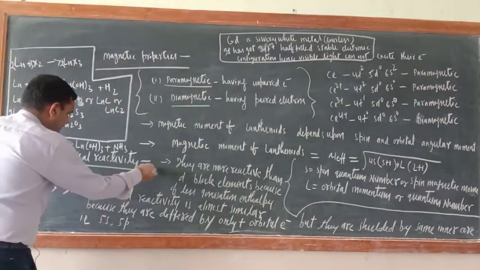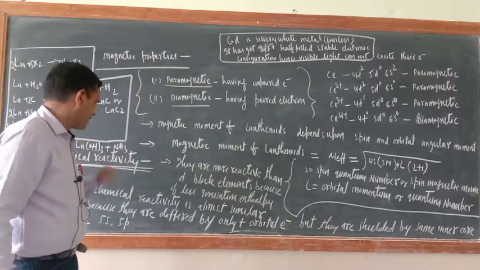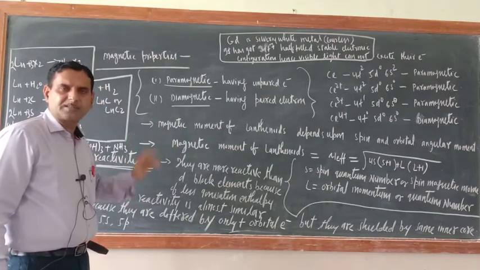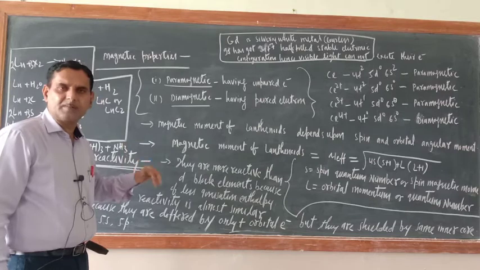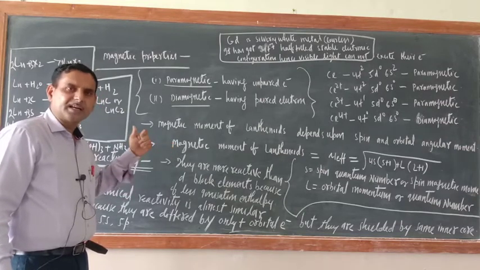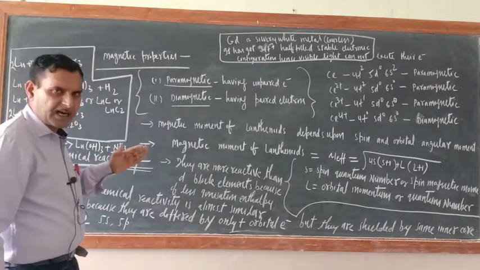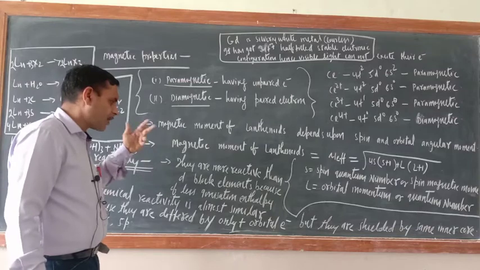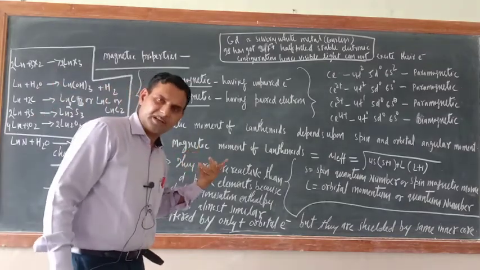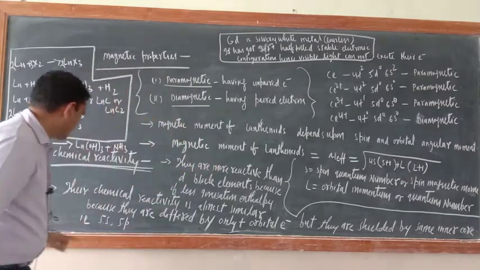reactivity. Next one is chemical reactivity. Now in this way the magnetic property is over. Now chemical reactivity: they are more reactive than transition elements. Why are they more reactive than transition elements? Because their ionization enthalpy is less than transition elements. Ionization enthalpy only determines reactivity here. So the lesser the ionization enthalpy, the more will be the reactivity.